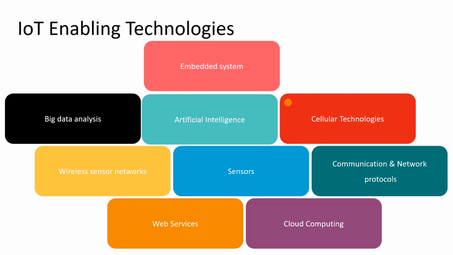So RFID is there, NFC is there, Zigbee is there, Wi-Fi is there, Bluetooth Low Energy, all these protocols are there. And from the controller to the internet, the main technologies used are cellular technology, Wi-Fi, WiMAX, and a fourth, new one, 6LoWPAN.